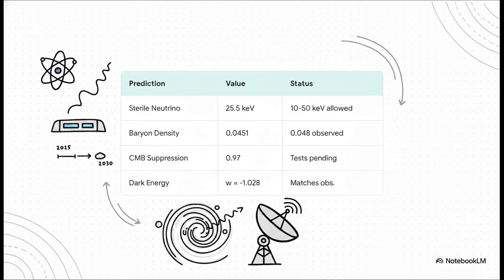For instance, based purely on that 5% strain parameter we talked about, it predicts the exact mass of a sterile neutrino to be 25.5 kiloelectron volts. Current experimental bounds allow for a super wide range, but next-generation tests happening right between 2025 and 2030 will be able to check that exact value. It also predicts a very specific suppression in the cosmic microwave background at small scales, which the Simons Observatory is gearing up to test very soon. So if these highly specific numbers fail to materialize in the lab, the whole theory falls apart. It's testable, which is exactly what you want.